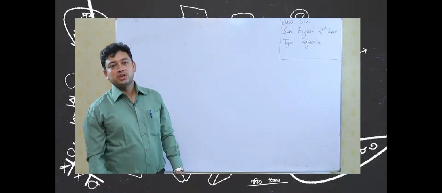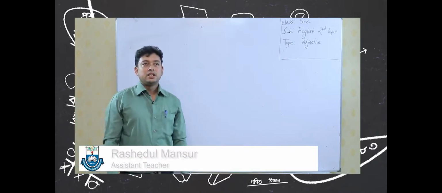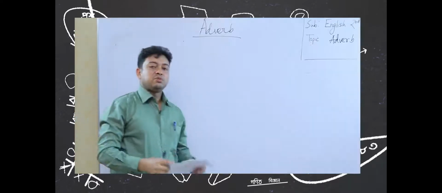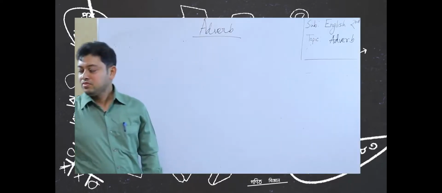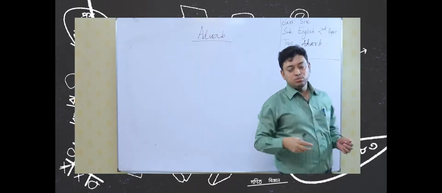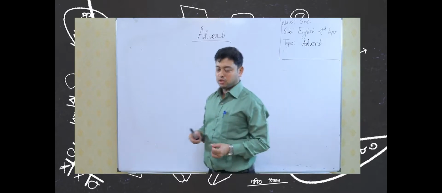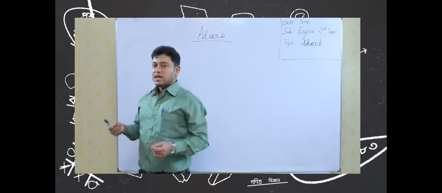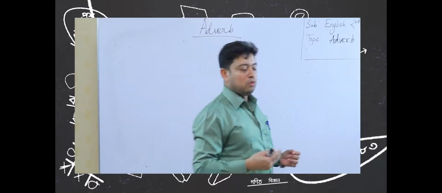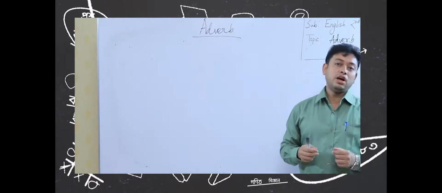Going to discuss another very important thing. I think students, you are with me, and the topic of today's class is adverb. We discussed adjective. We know that adjective qualifies noun or pronoun. Adverb is another most important and most interesting item of parts of speech, because adjective qualifies noun or pronoun, but adverb qualifies almost all parts of speech, even a complete sentence, except noun or pronoun.